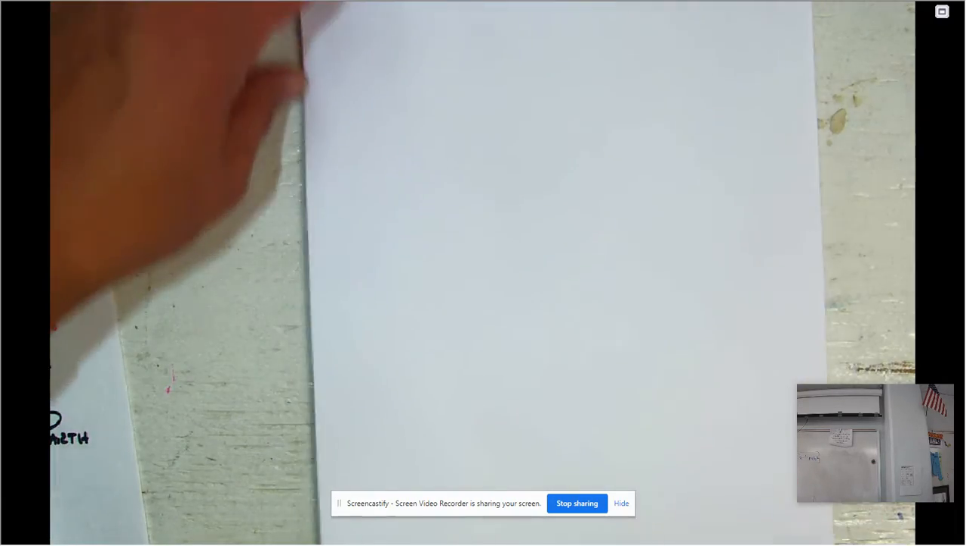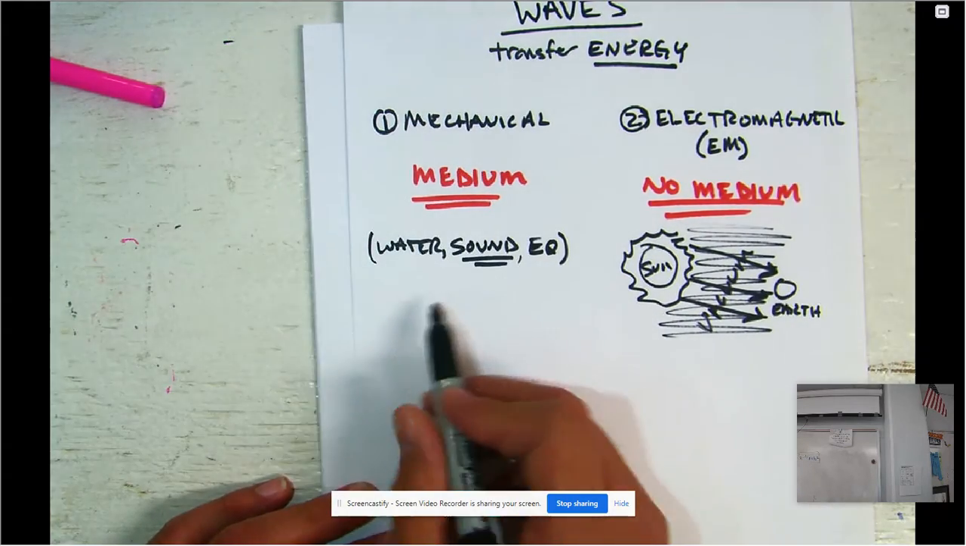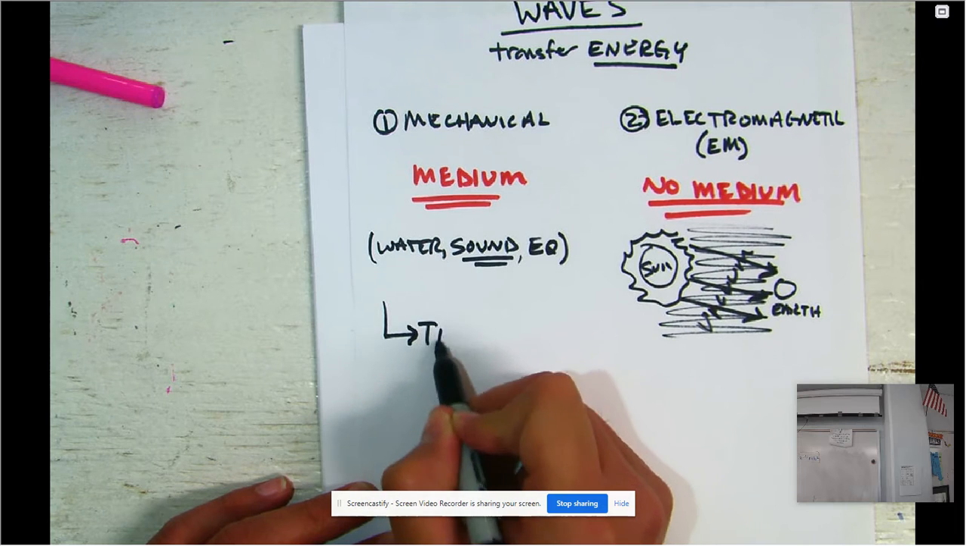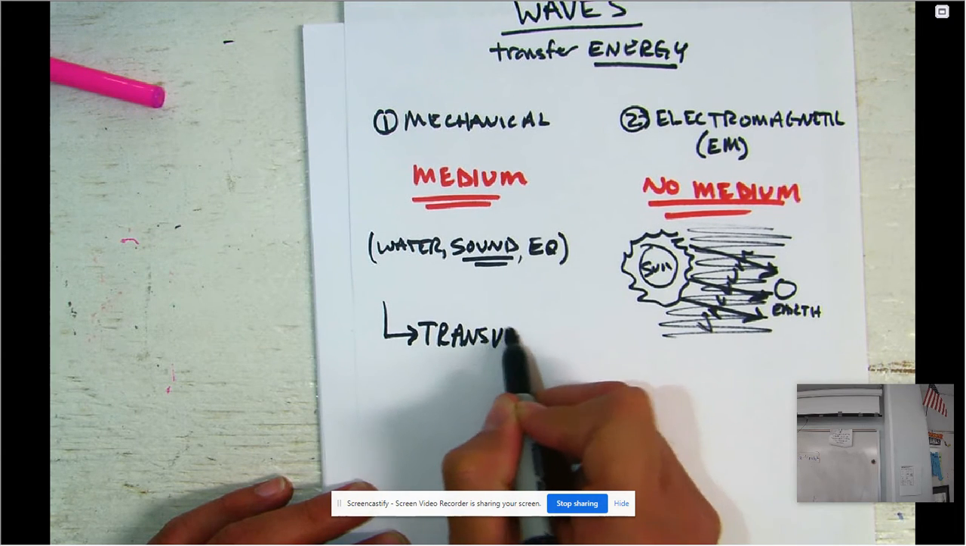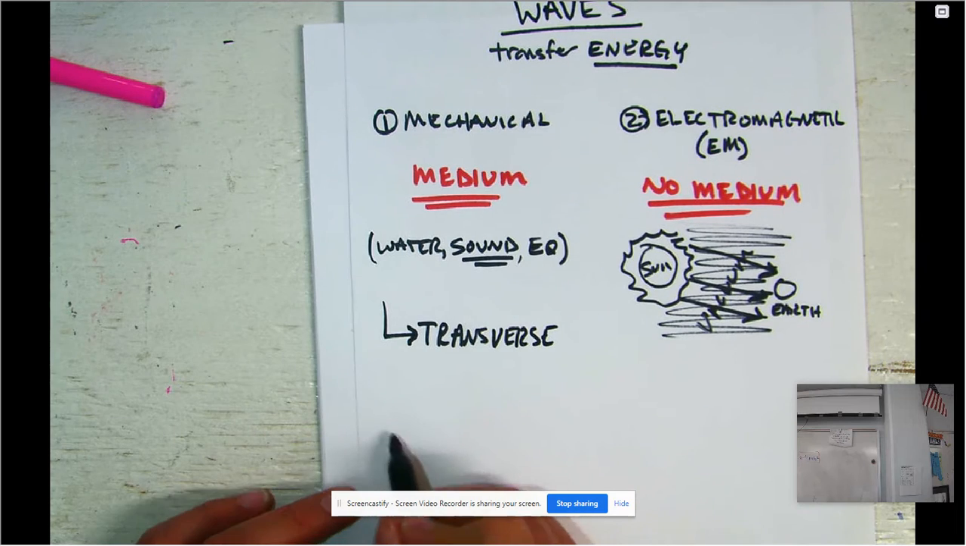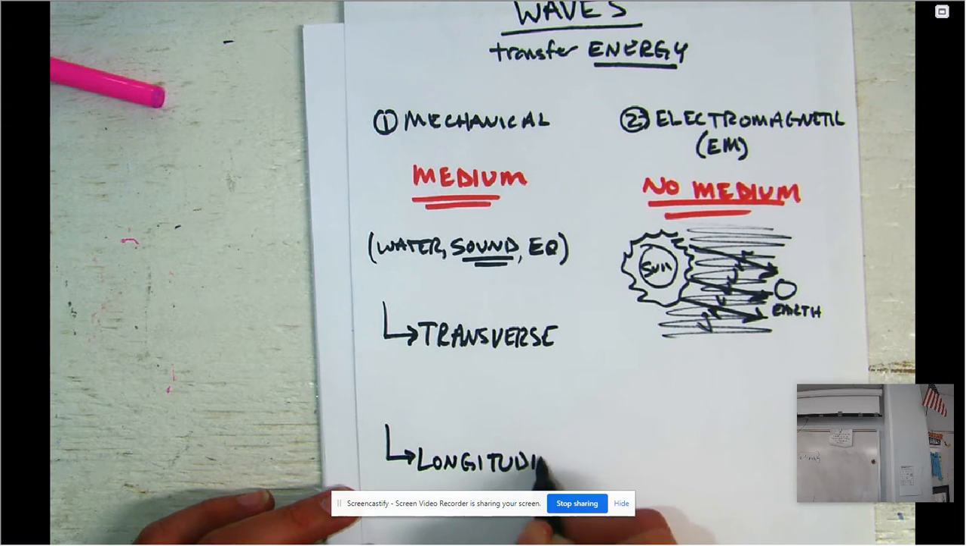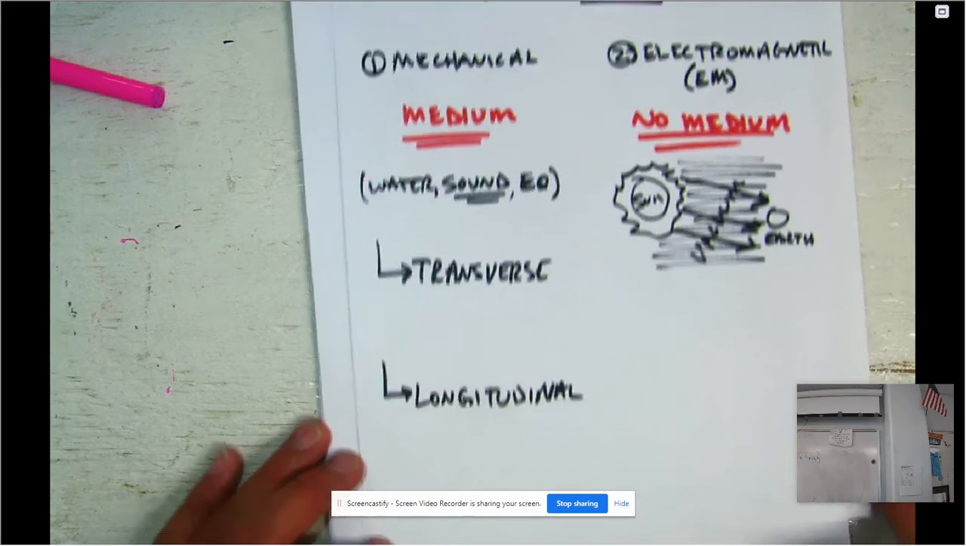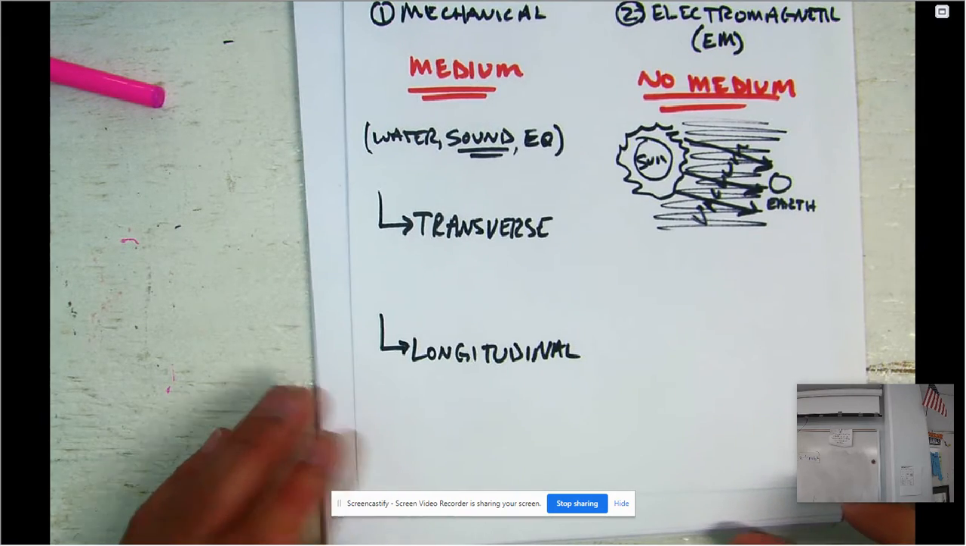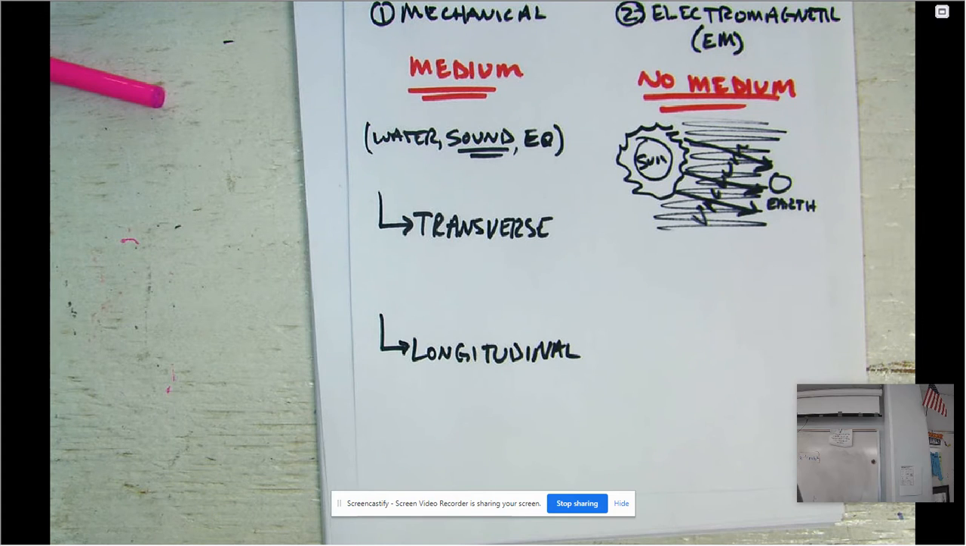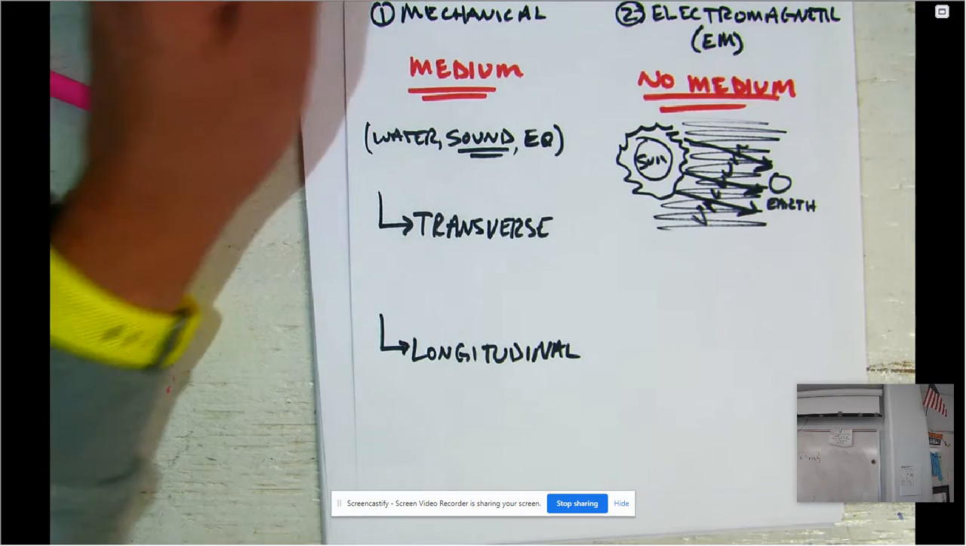Okay, so let's focus on mechanical. There are two types of mechanical waves. One type is called a transverse wave, and the second one is called a longitudinal wave. So there's a transverse wave and there's a longitudinal wave. What is the difference between a transverse mechanical wave and a longitudinal mechanical wave? It has to do with the way that the wave travels in relation to the medium.